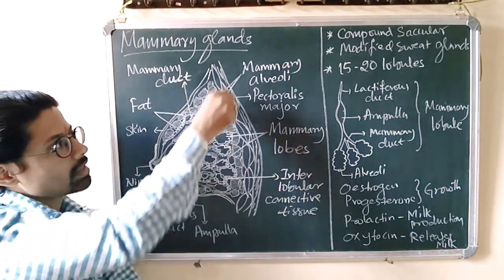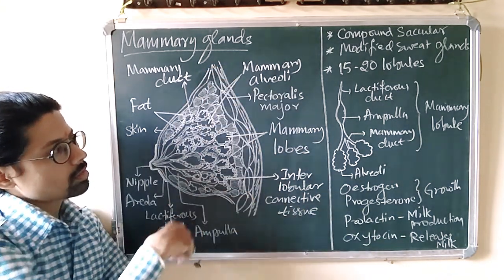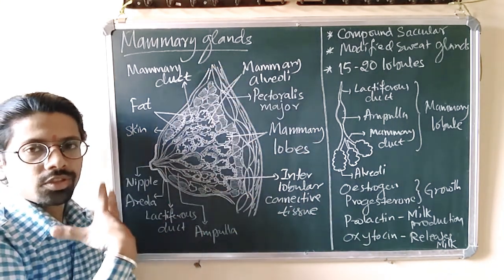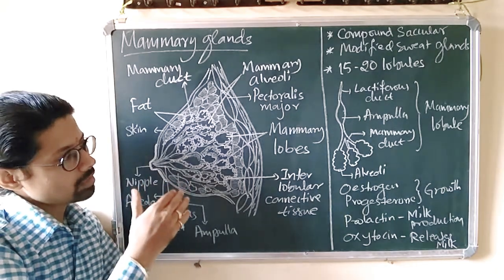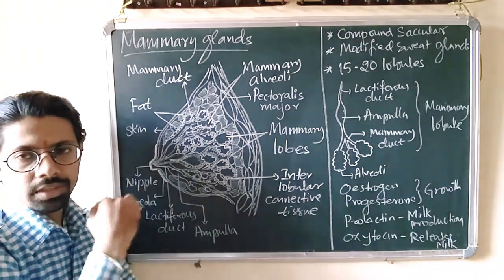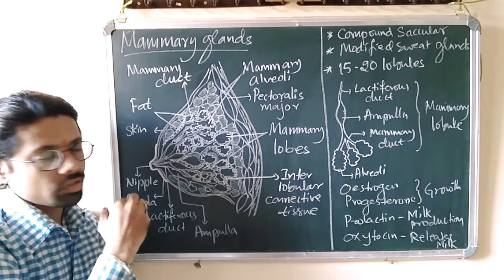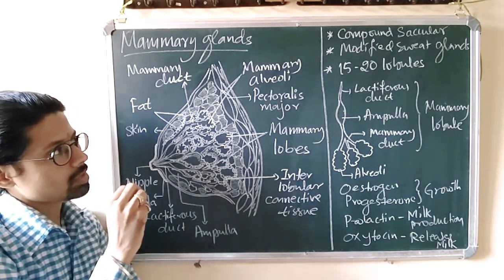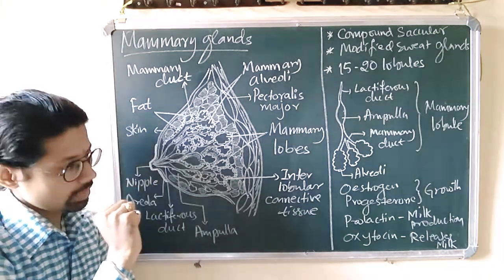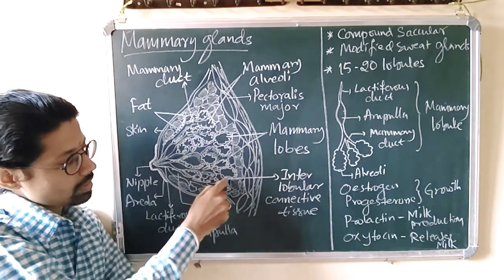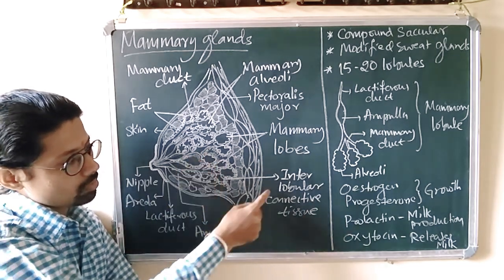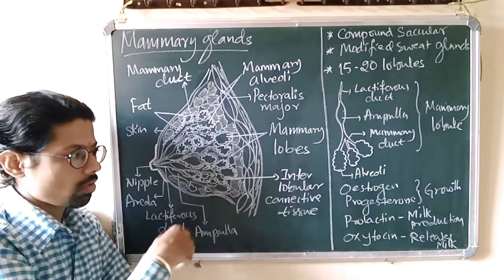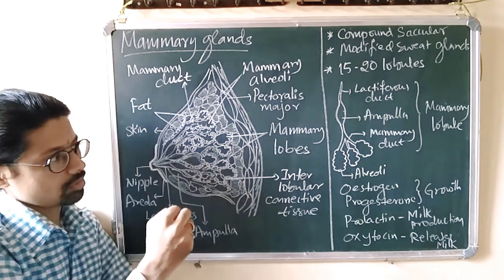So basically it is attached to the band of muscles called pectoralis major, the chest muscles. Below it you have the intercostal muscles and the ribs. Okay, so on the chest they are attached with the help of the muscle called pectoralis major. Then surrounding the mammary lobules there is also connective tissue which is called interlobular connective tissue.